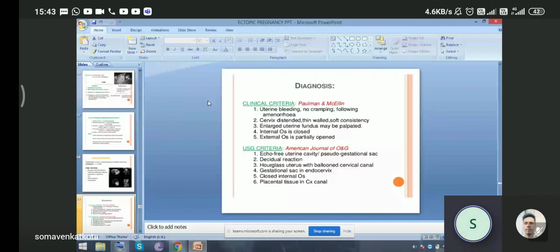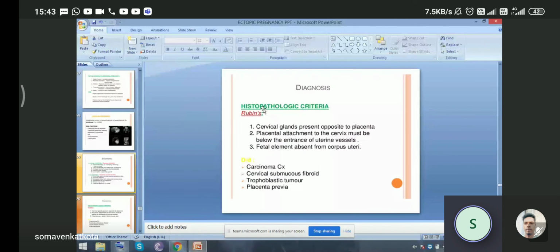The diagnosis by histopathological criteria is Rubin's criteria: presence of cervical glands opposite to the placenta, placental attachment to the cervix must be below the entrance of the uterine vessels, and fetal elements absent from the corpus uteri. So what are the differential diagnoses of cervical pregnancy? Cervical carcinoma, cervical submucous fibroid, trophoblastic tumor, or placenta previa.